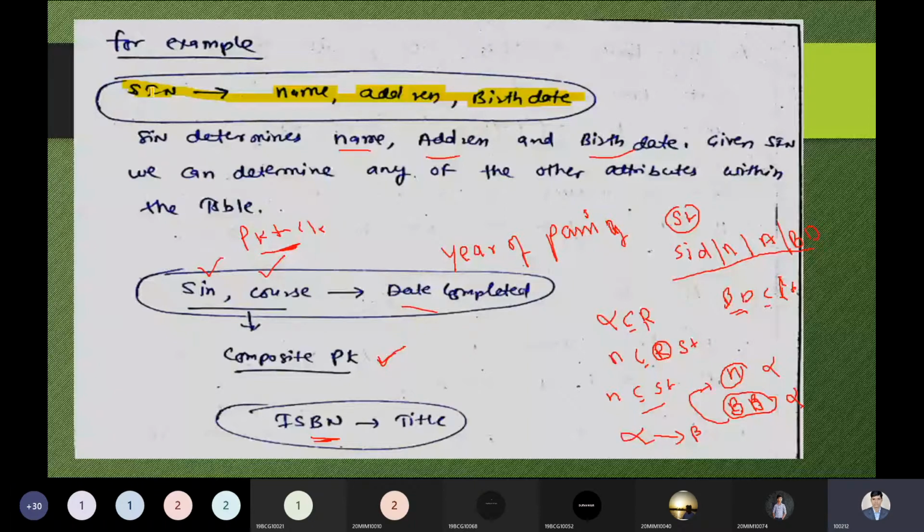So at a time we are choosing more than one attribute as a key. So this can be identified as the composite primary key, or we can say it is known as the composite key. The word we have to keep in mind is the composite key.